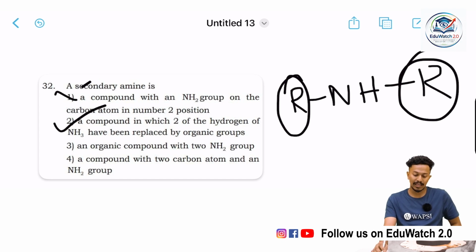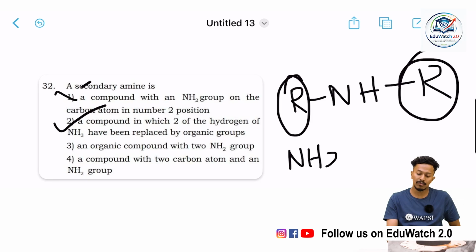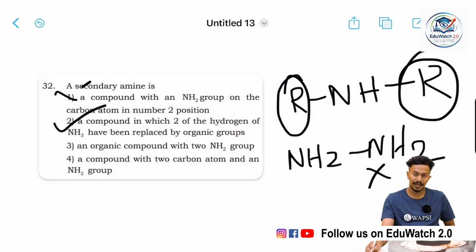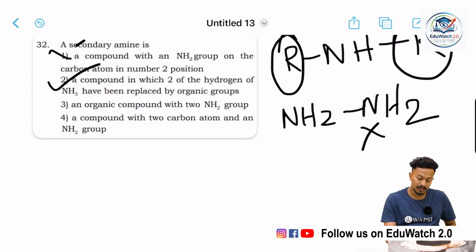An organic compound with 2 NH2 groups is hydrazine, so this is wrong. A compound with 2 carbon atoms and an NH2 group is completely different. So the correct option would be option 2.